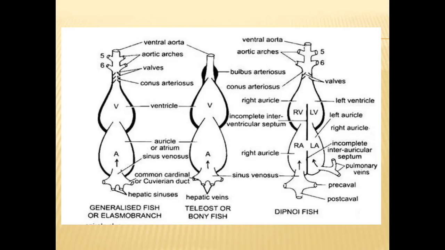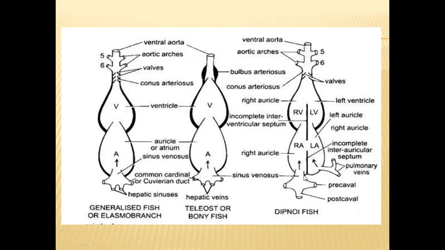At that time, the bulbus arteriosus walls swell a little. And from this ventral aorta, 6 pairs of aortic arches come. These aortic arches supply the deoxygenated blood to the gills on both sides.